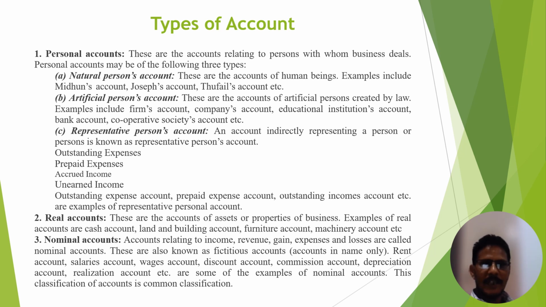So we have four types of transactions regarding representative personal account: outstanding, prepaid, accrued, and unearned. Outstanding and prepaid are connected with expenses, and unearned and accrued income are connected with income. Now this is all about personal account.